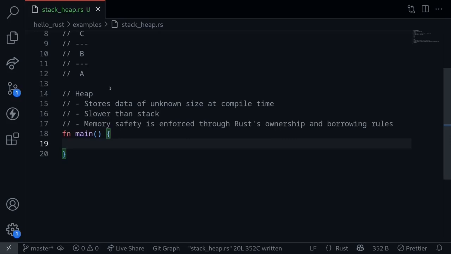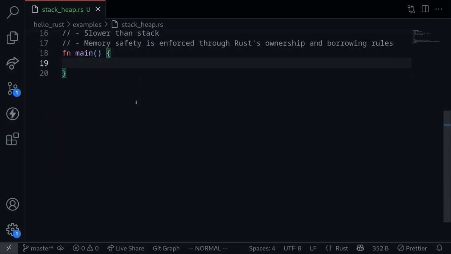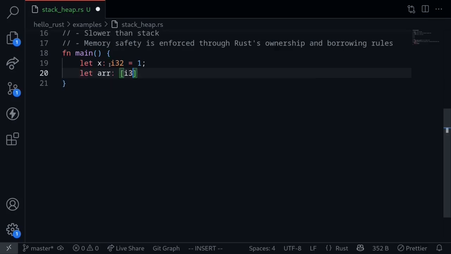Let's look at some examples of data on the stack and data on the heap. Examples of data on the stack are data where the size is known at compile time. For example, i32. The size of i32 is known at compile time. Another example is fixed size arrays. The size of these data are also known at compile time.